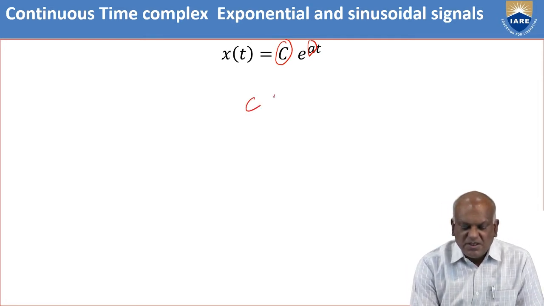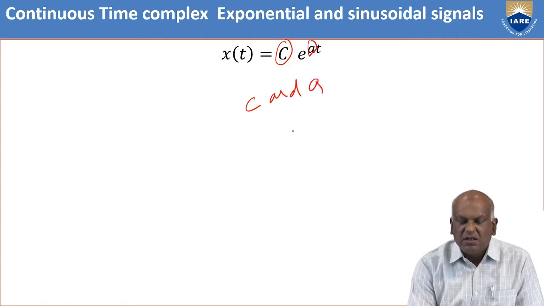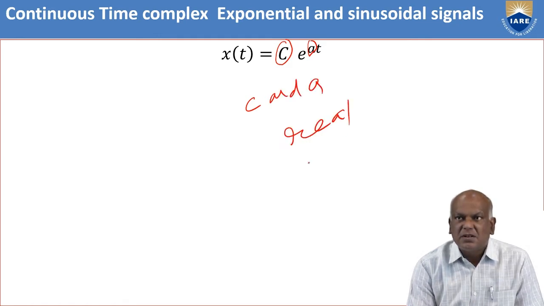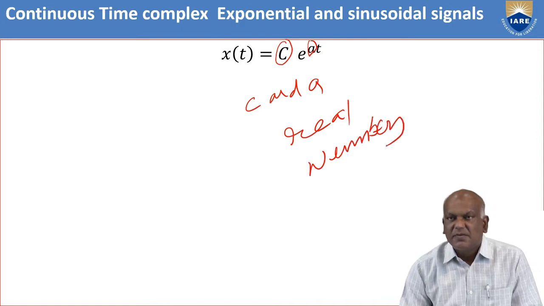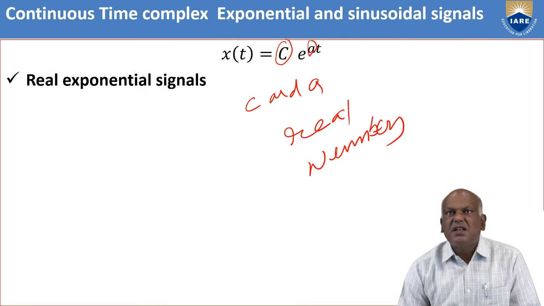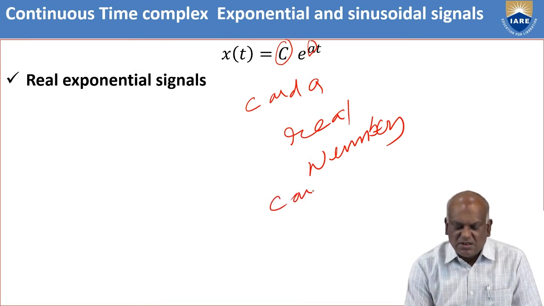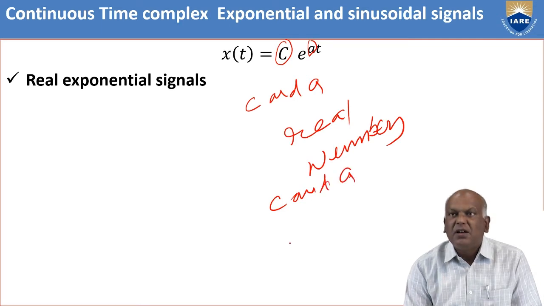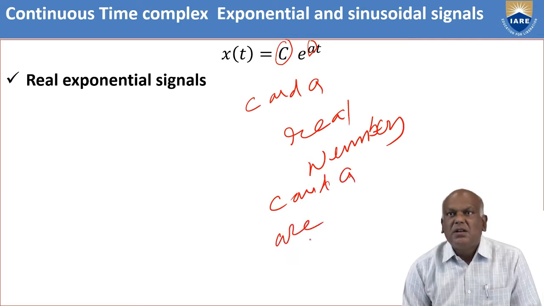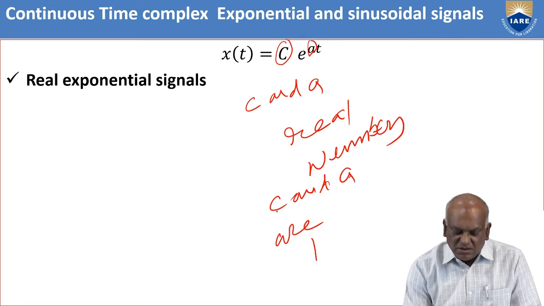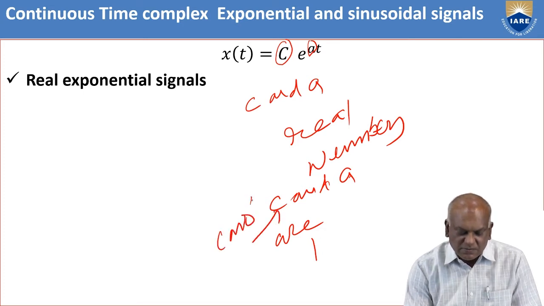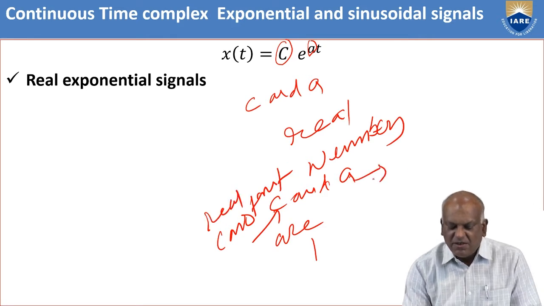Suppose c and a are real numbers. Such signals are called real exponential signals. Suppose c is a real constant and a is purely imaginary.